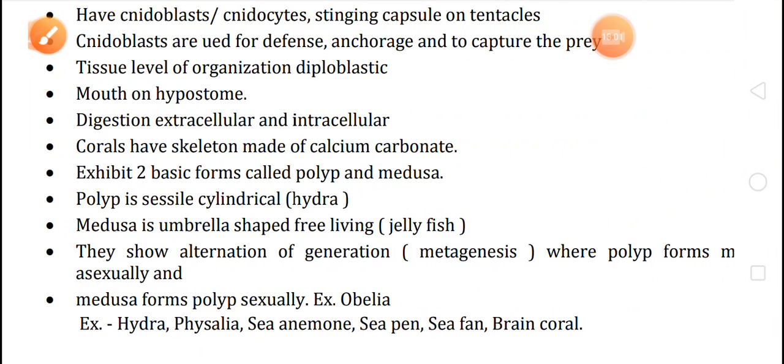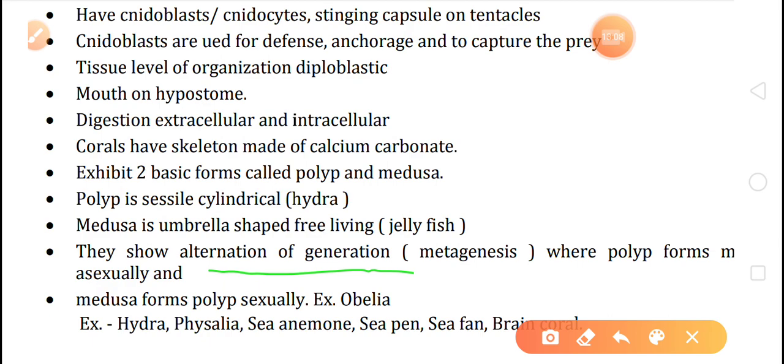Now next one, they show alternation of generation. Alternation of generation, that is they have the two phases, two stages, that is they can reproduce sexually, and they can also reproduce asexually. So due to sexual and asexual, they show the function of metagenesis.